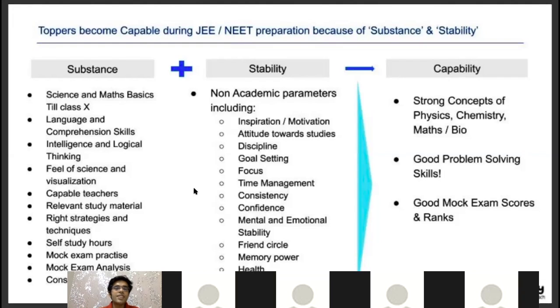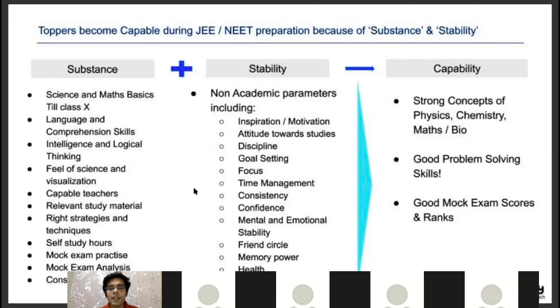Then comes the right strategies and techniques. So thousands of students in Kota, thousands of students in Hyderabad, thousands of students somewhere else have joined same coaching. They have got the same teachers, they've got the same study material, they've got the same 24 hours to do self-study. Then why does it happen that some students are toppers, a lot of students are average, and a lot of students are below average?